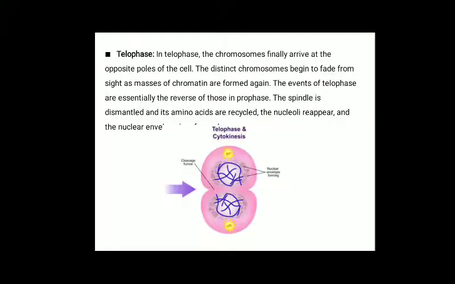The last phase is telophase. It is the opposite phase of prophase. In telophase, the chromosomes finally arrive at the opposite poles of the cell. The distinct chromosomes begin to fade from sight as masses of chromatin are formed again. The events of telophase are essentially the reverse of those of prophase. The spindle fibers are dismantled and their amino acids are recycled. The nucleoli reappear and the nuclear envelope also reappears.